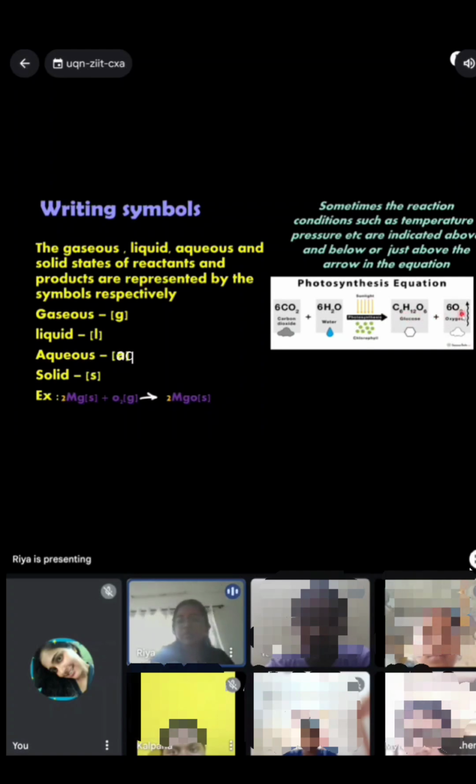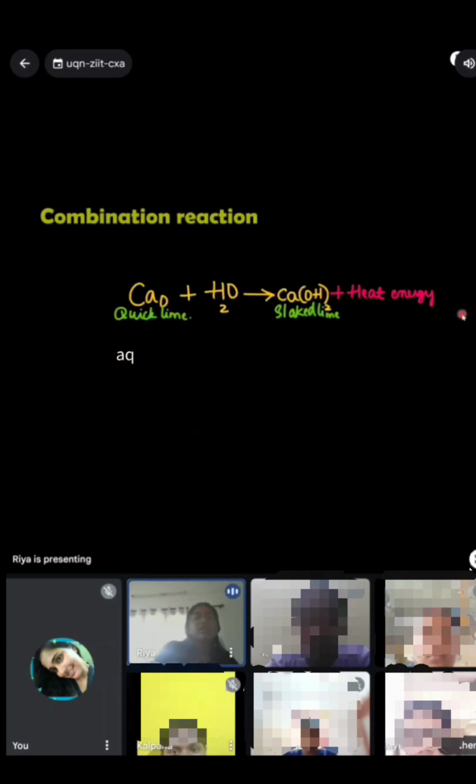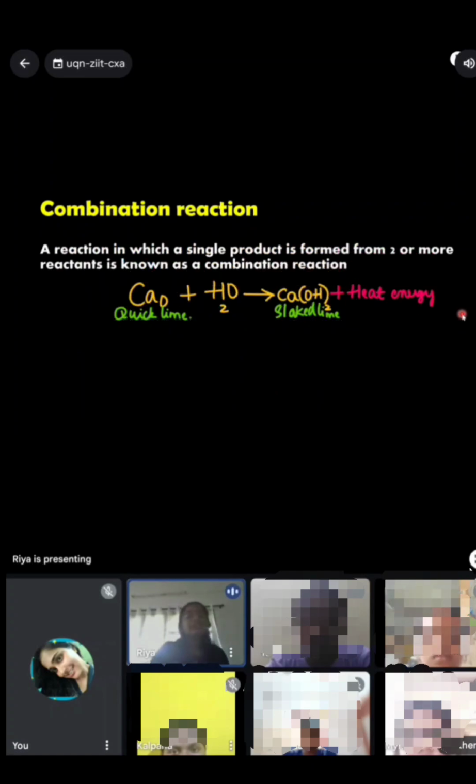will give you C6H12O6 and 6O2. Now let's talk about combination reaction. A reaction in which a single product is formed from two or more reactants is known as a combination reaction.